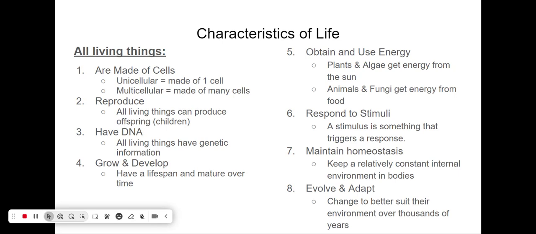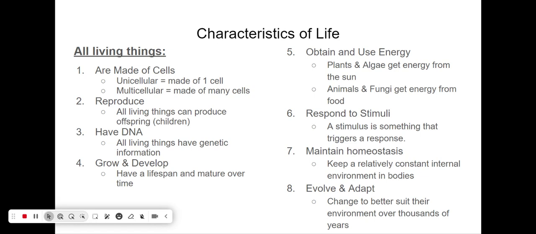All living things obtain and use energy. So it depends on how they get their energy is how we classify them. We'll talk about that in a little bit. But plants and algae get energy from the sun. Animals and fungi get energy from eating food.